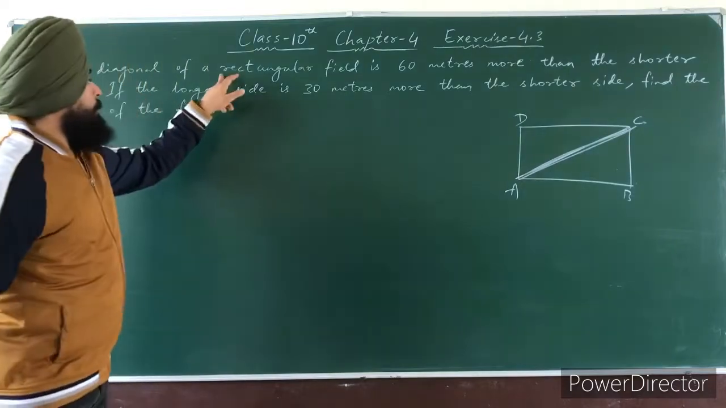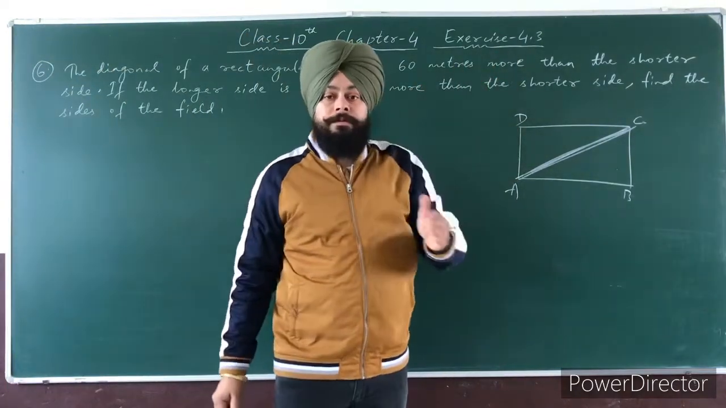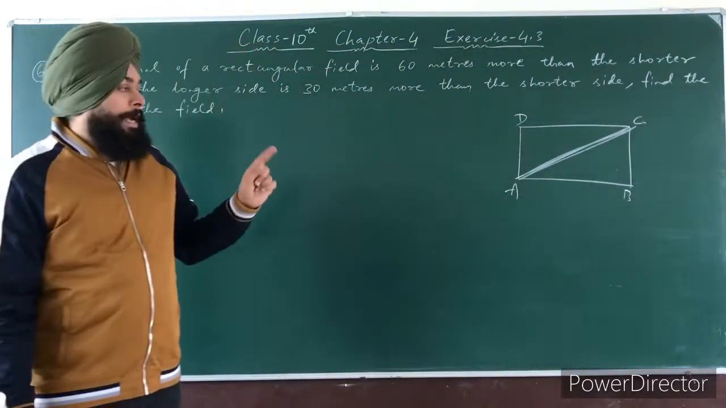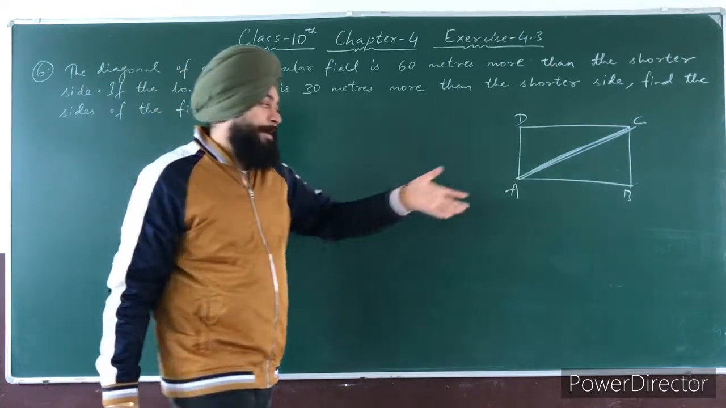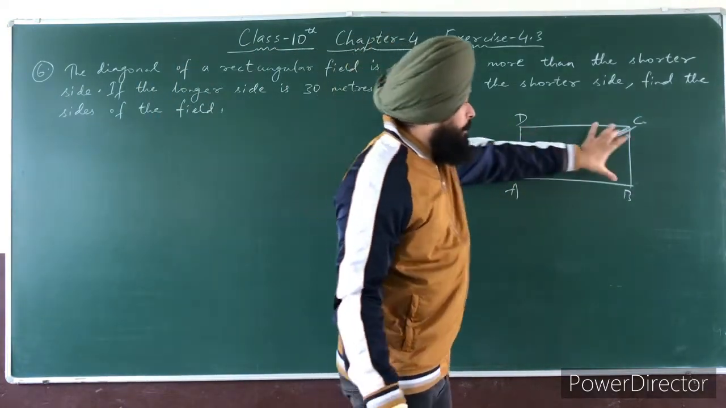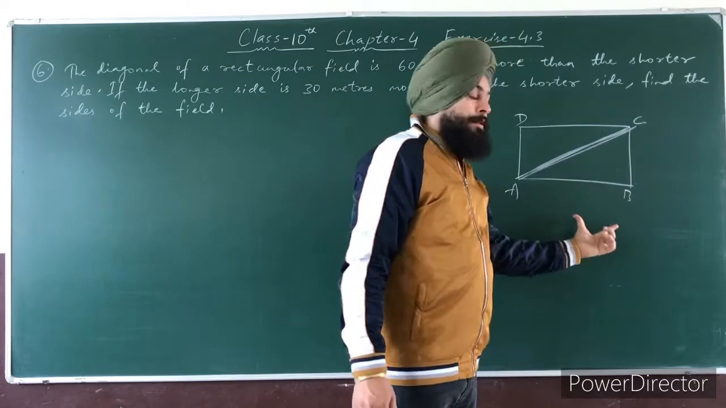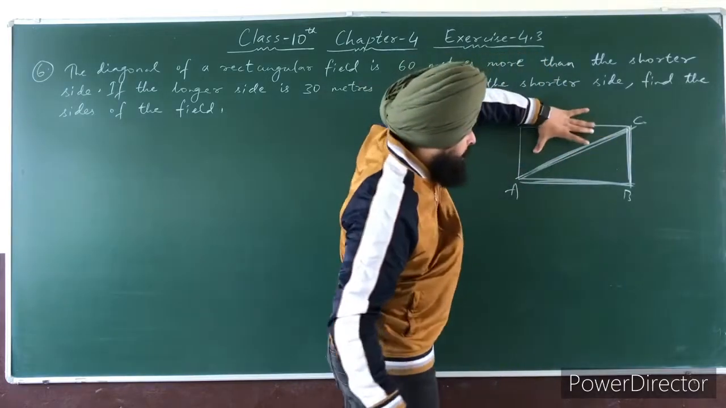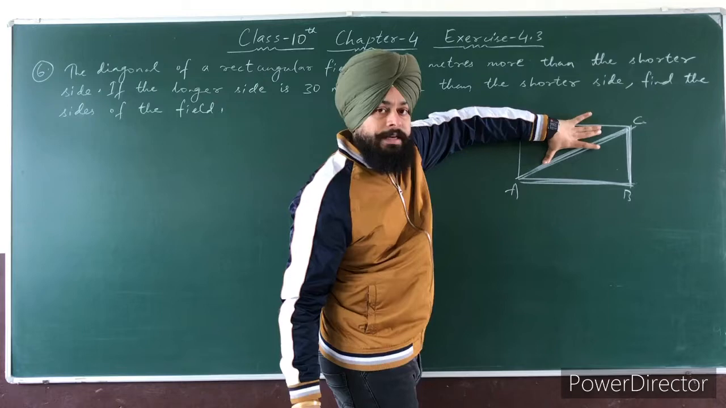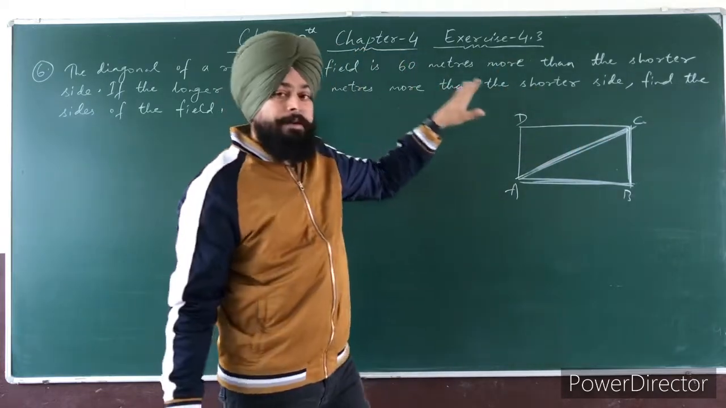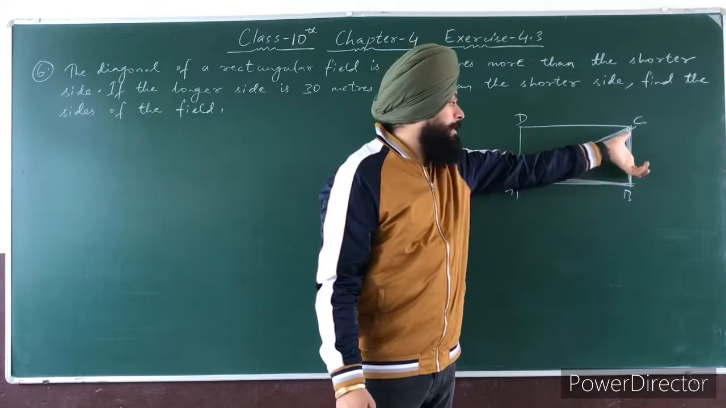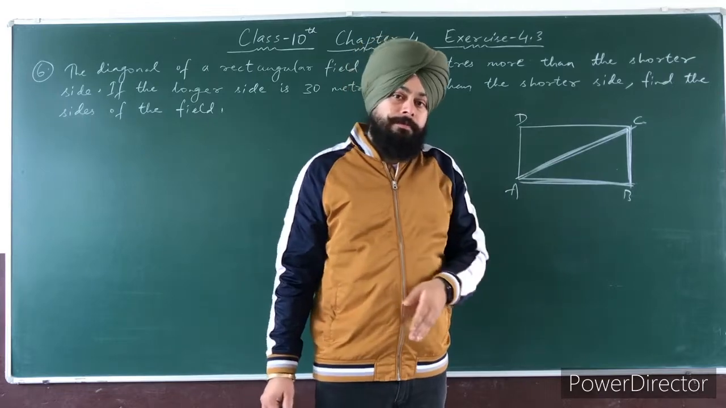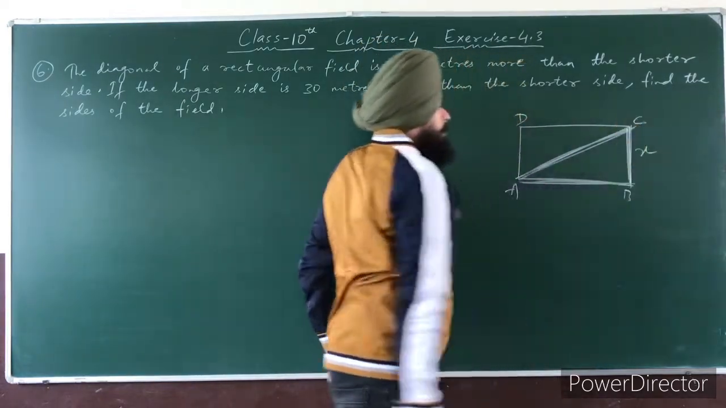The diagonal of a rectangular field is 60 meter more. More means ज़्यादा. किससे ज़्यादा है? Than the shorter side. So now from length and breadth, which is the shorter side? The shorter side is the breadth. We know that the breadth is always shorter than the length. So this is breadth, this is length. In this question, the length of this diagonal is 60 meter more than the shorter side. Suppose the breadth is 100 meter, then what is its diagonal? Diagonal is 160. Alright.